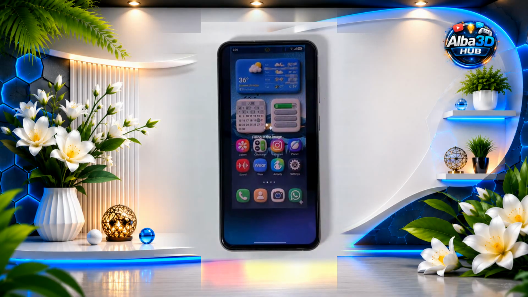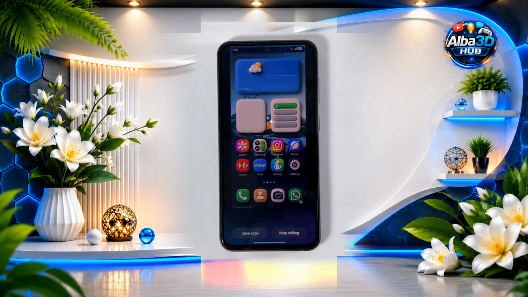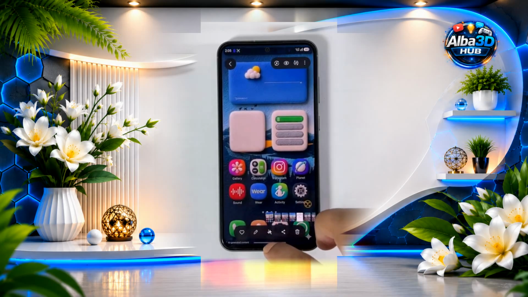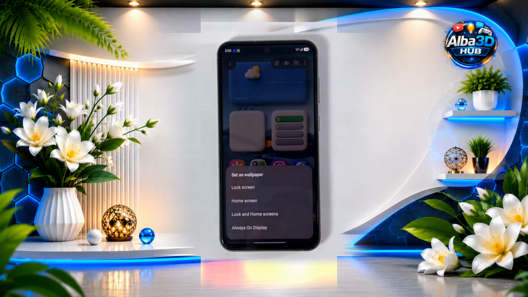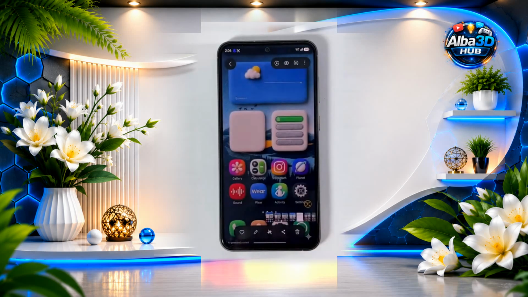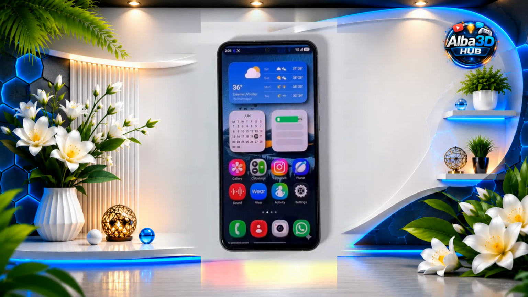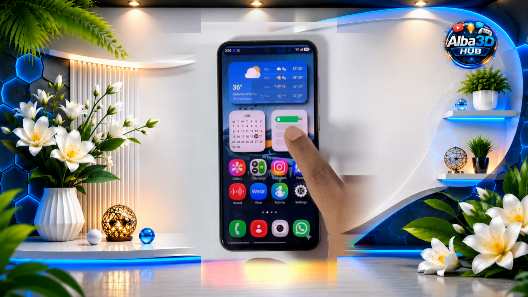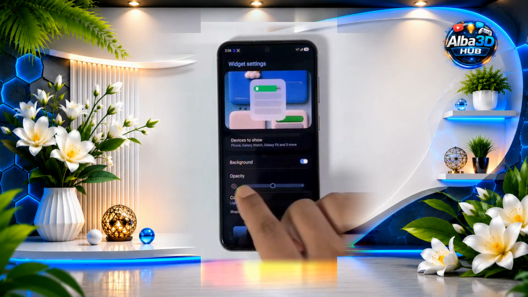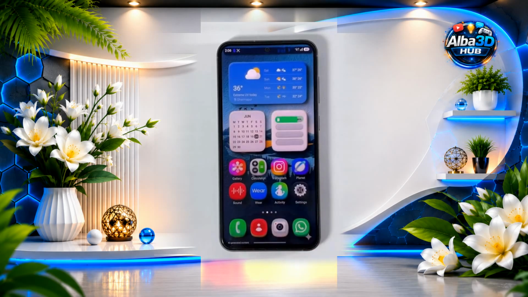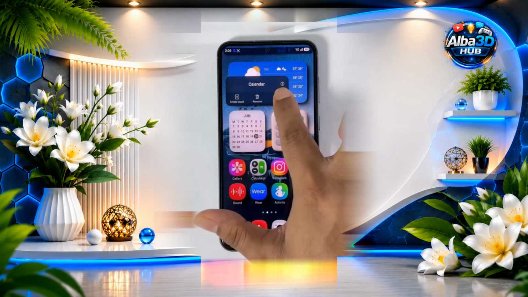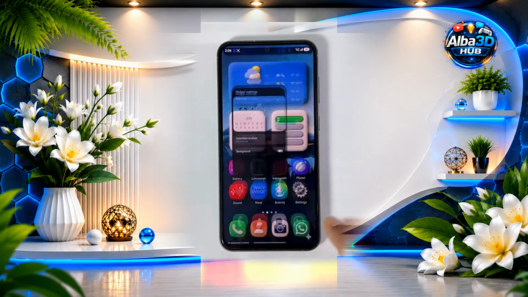Save the image and set it as wallpaper only on the home screen. Go back to widget settings and remove the background from each widget, then save. Do the same for calendar and weather widgets.